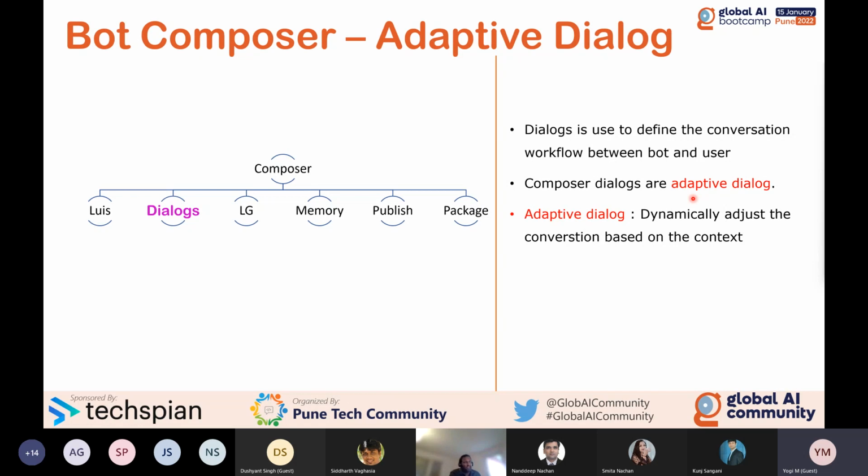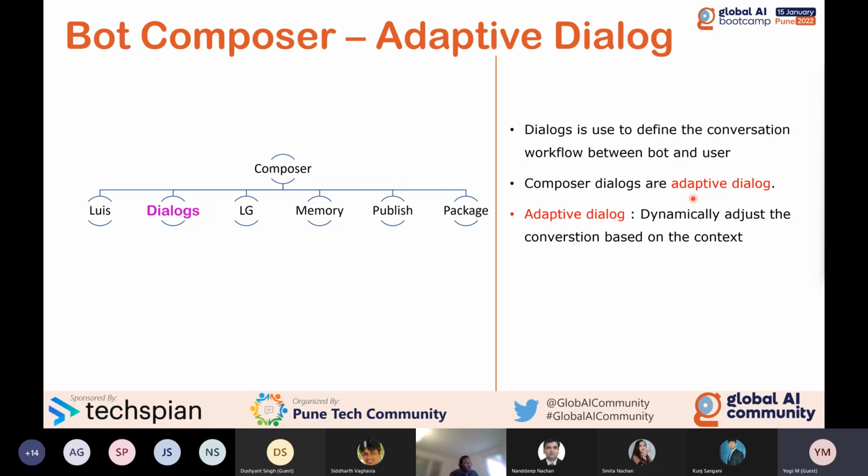In the first context, you are telling your bot to turn on the light. In the second context, you are asking about the temperature. So both are different contexts. The adaptive dialog will understand the user context by default. First they ask to turn on the light, second they ask for the temperature, and it automatically adapts to this context and responds to the user. That is the beauty of the adaptive dialog.